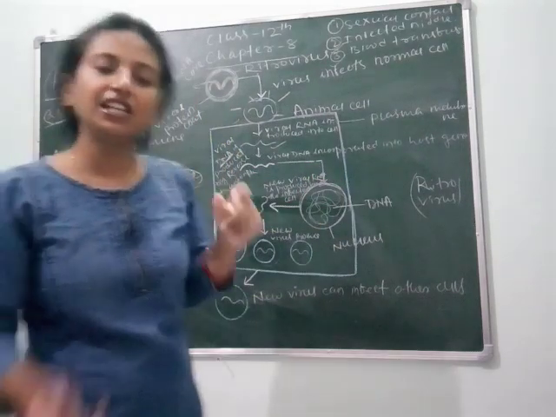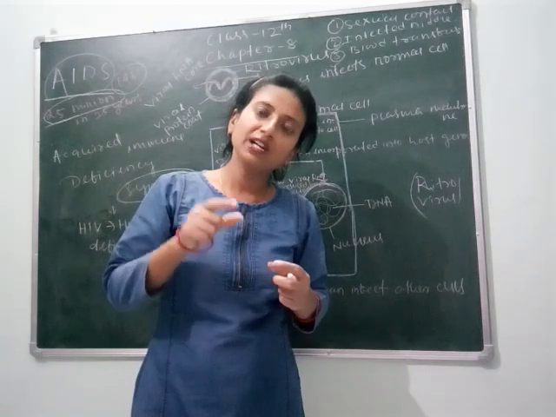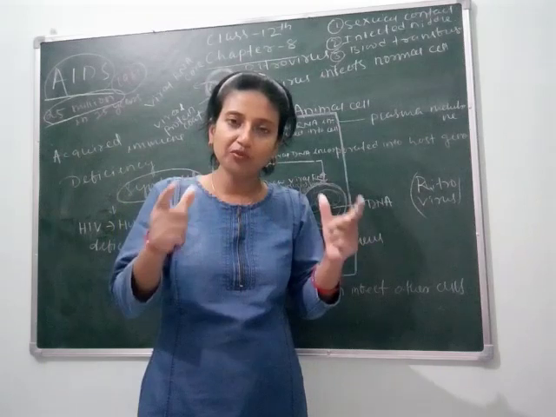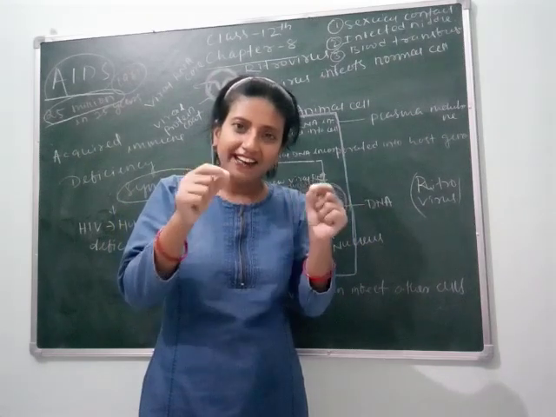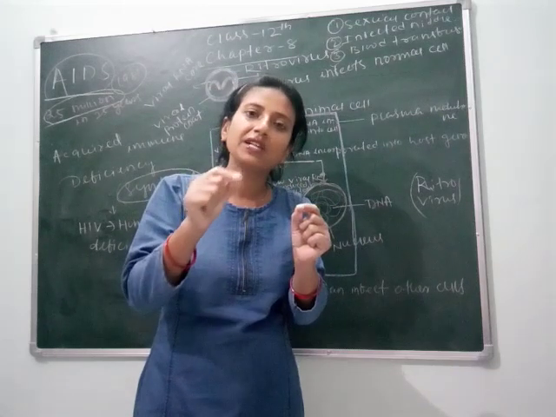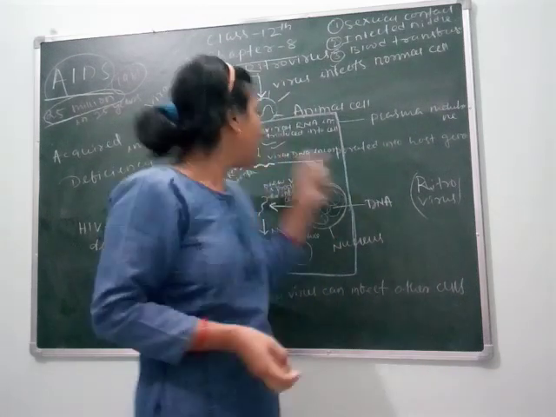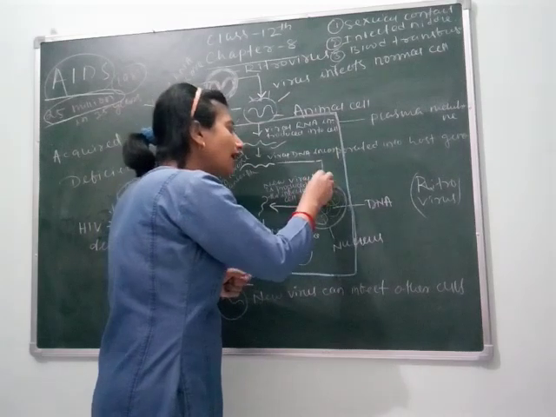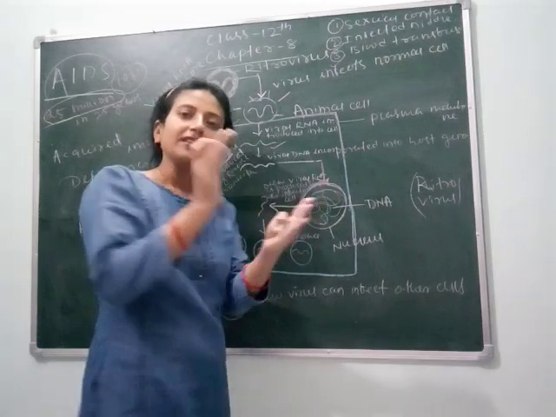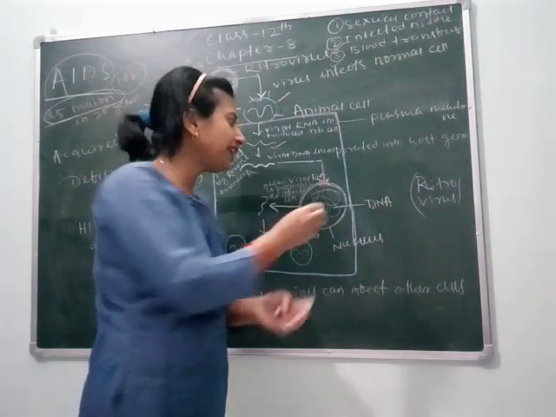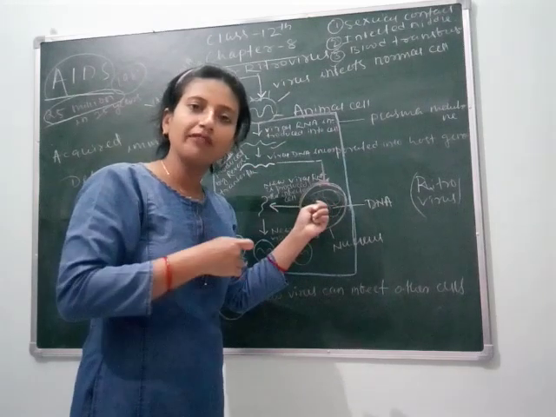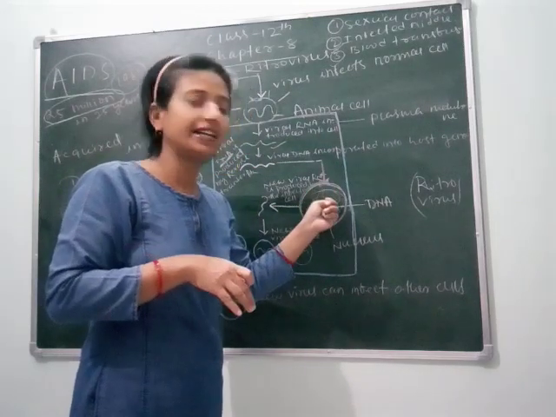First it enters into the cell. For entering into the cell, it has to remove its viral protein coat. After removal of the viral protein coat, its RNA undergoes reverse transcription. Through reverse transcriptase, it forms a DNA, and that DNA goes inside our nucleus and becomes complementary with our DNA and copies its characters. Now all the viral characters are present in our DNA.